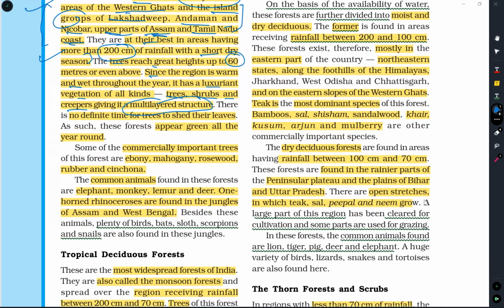Here they have given the important plant species which are found in tropical evergreen forest. These are very important. Try to mug up these facts. Ebony, mahogany, rosewood, rubber and cinchona. These are the major varieties of plants found in tropical evergreen forest. They will ask you in MCQ type questions.